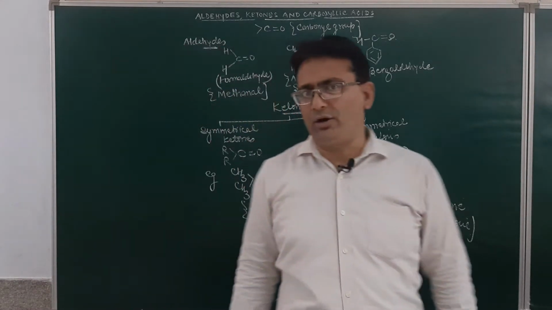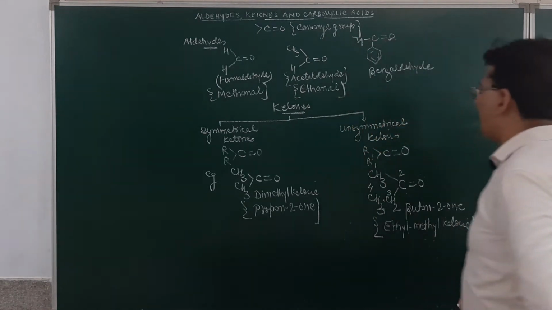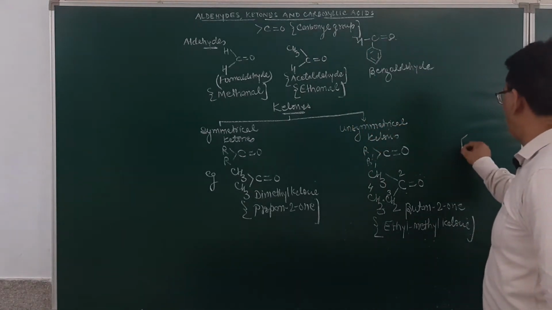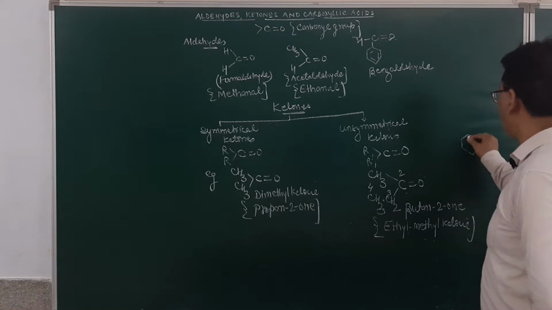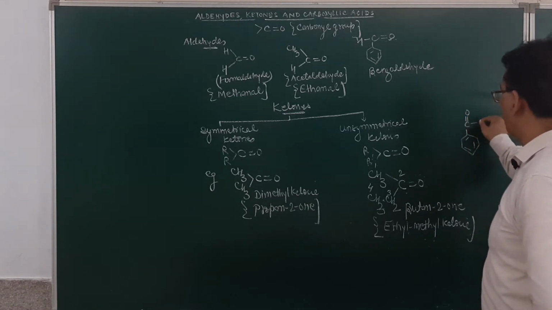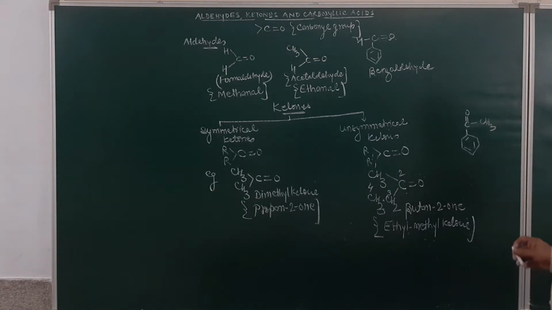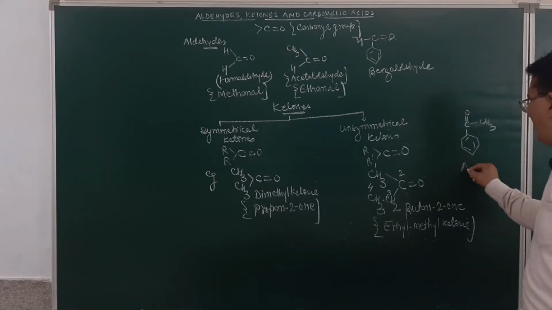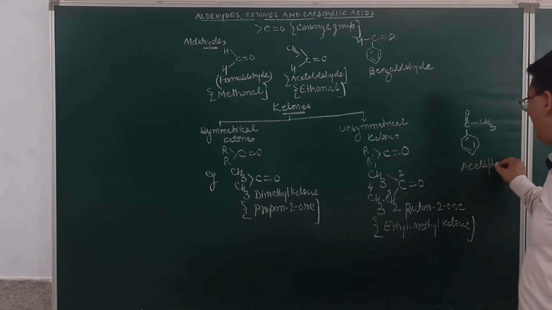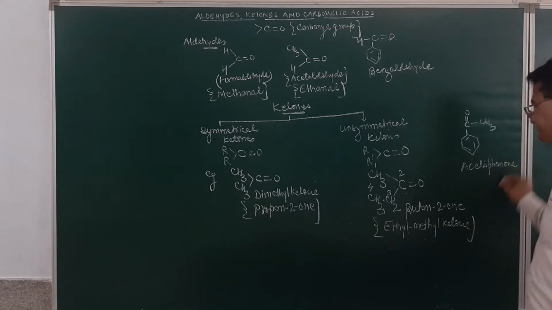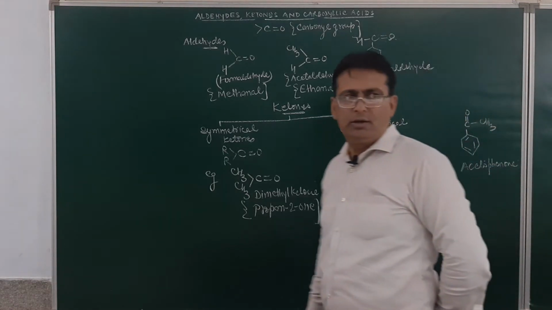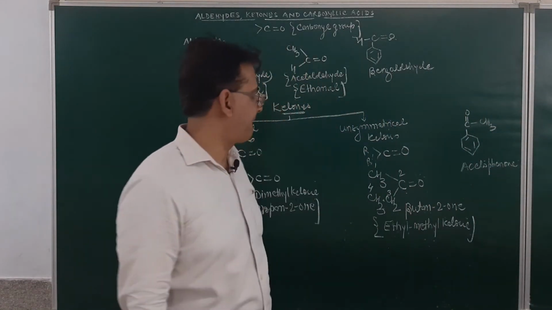They can also be aromatic ketones. If we have a ketone of this kind, we write it this way: C6H5, C double bond O, CH3. This group is called acetophenone. Am I clear?